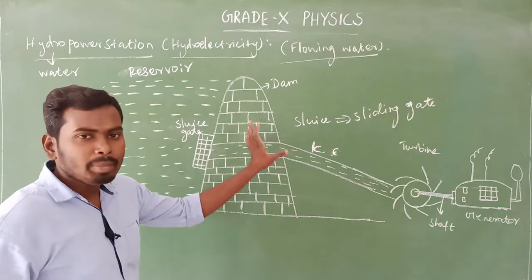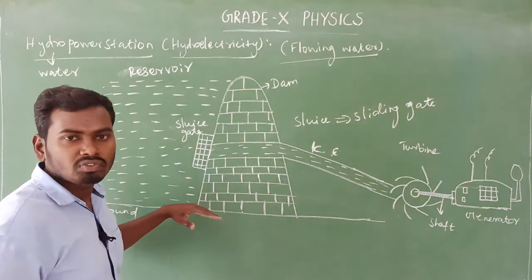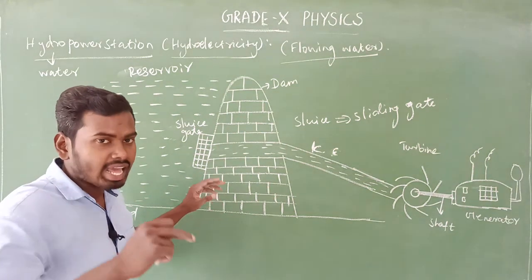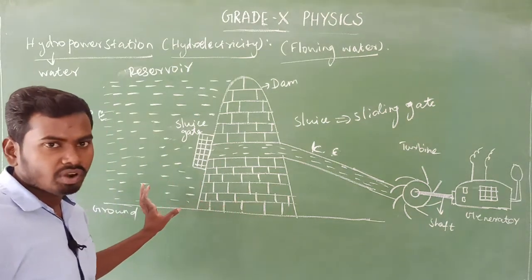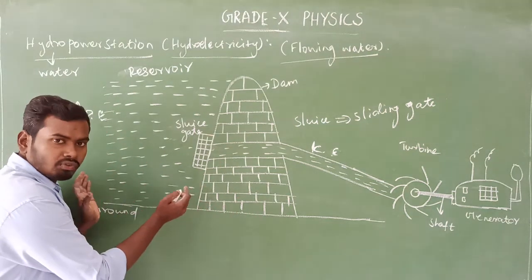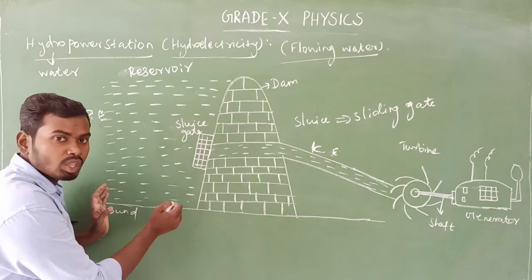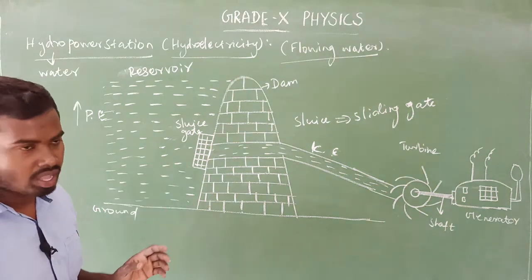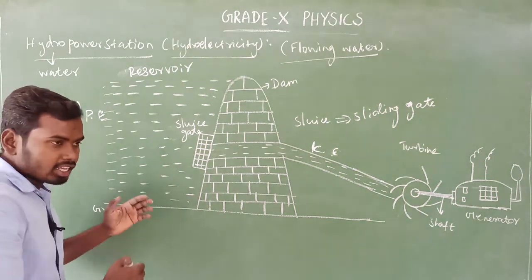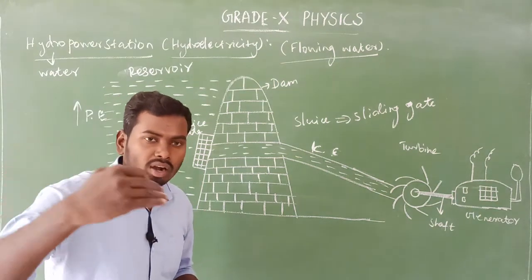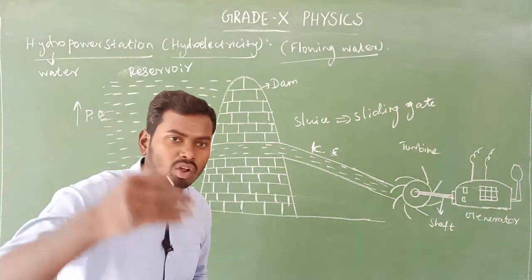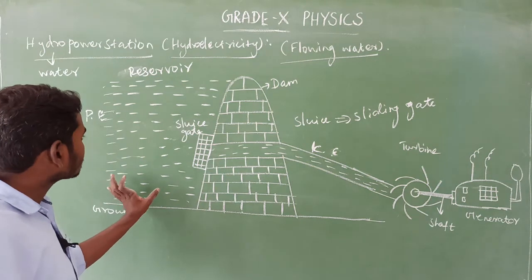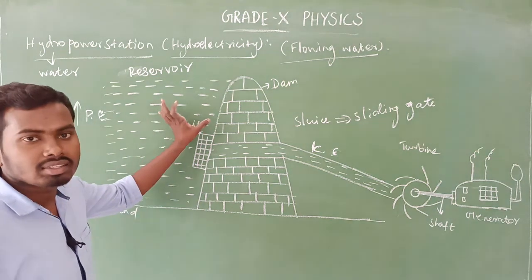When the dam is constructed in the path of the river, what will happen? The flowing water will be stored, will be stagnated in a particular place, isn't it? Yes. When the flowing river water increases, the water level also increases.